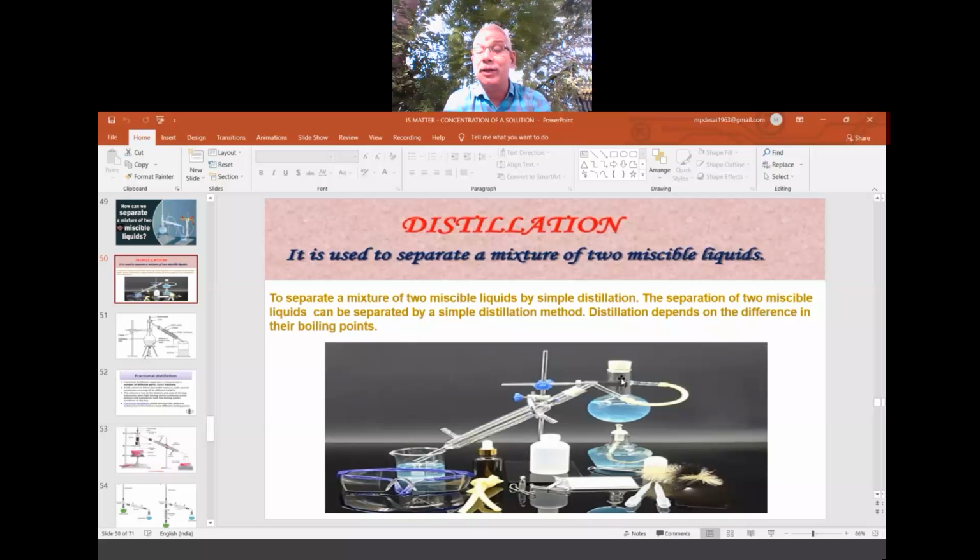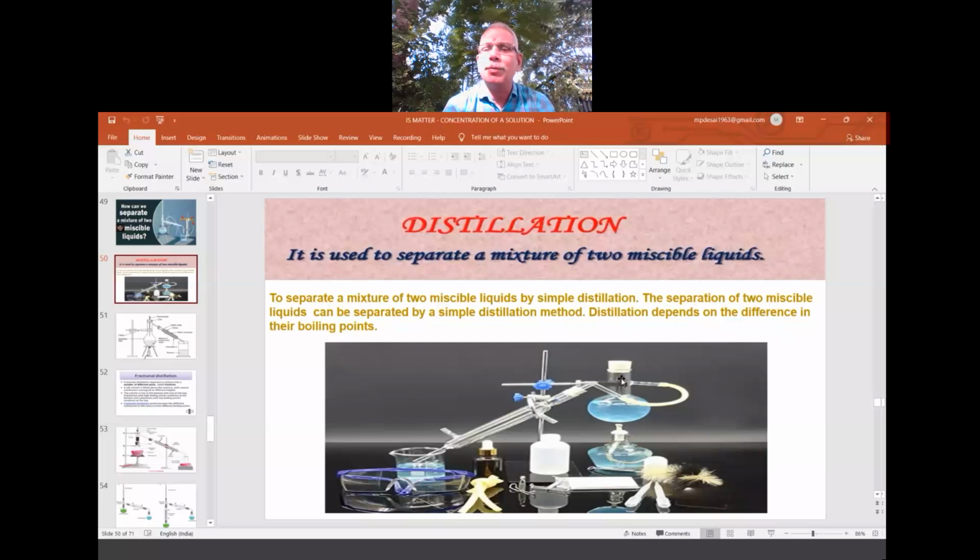Whatever extra heat energy you are supplying is utilized to convert the A liquid into vapors of A quickly, so that all the A liquid converts into A vapors. When all the A liquid becomes A vapors, then automatically, because you are heating, B has to reach its boiling point.